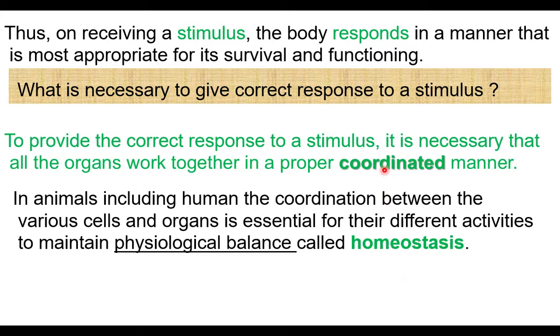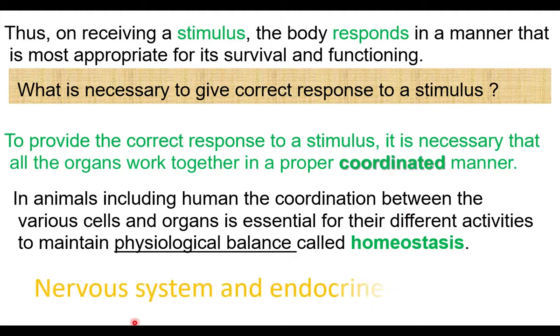This coordination work is done by two systems of our body. They are the nervous system and the endocrine system. Nervous system and endocrine system both are involved in maintaining the coordinated functioning of the body and homeostasis. In this lesson, we are going to discuss the nervous system. Nervous system is made up of neurons, called nerve cells. Brain is a part of nervous system.